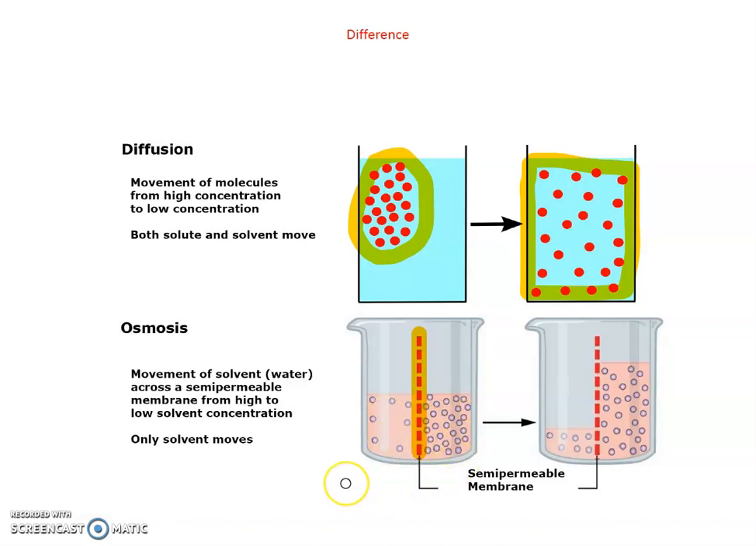A solution is made from solute and solvent. So the concentration is low here and high here, and the water molecules move from low concentration to high concentration. This process is called osmosis, and in osmosis the semi permeable membrane is present. This semi permeable membrane is absent in diffusion. So this is a major difference.